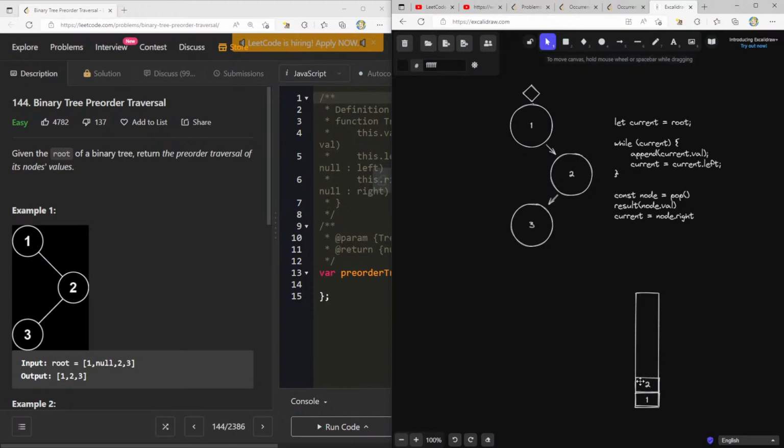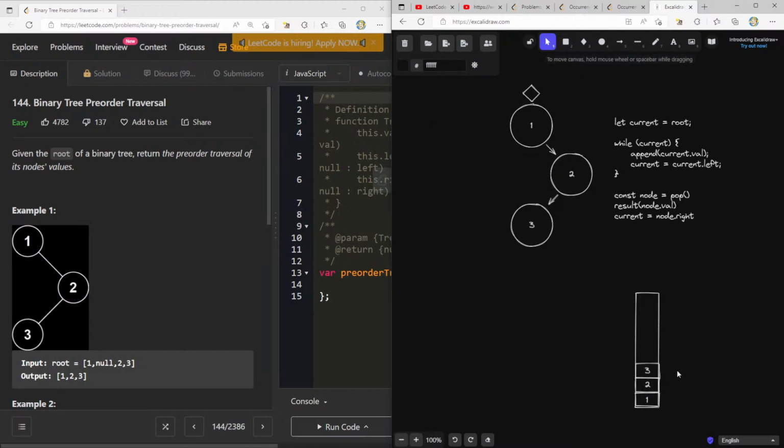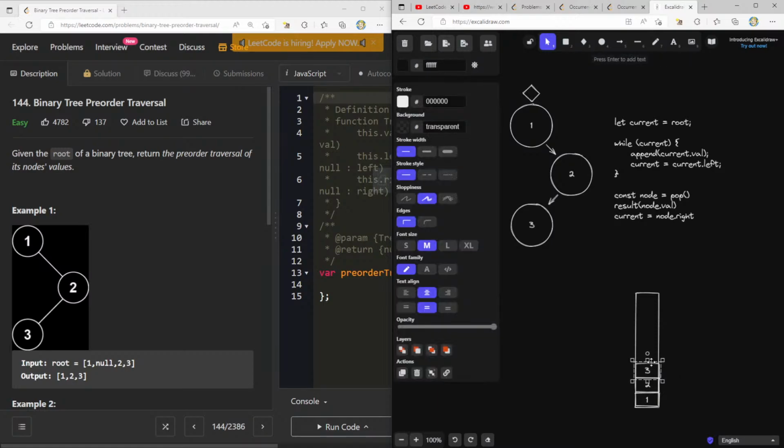Right? We have 2, we immediately print it. Then we push 3. Then we push null. We pop that. Okay. And then we try to go to the right of 3. That's null, so we pop that. And now we're back here. But I feel like at this point we would just start popping all the way, right? We'd be done with all this stuff and then we're done.